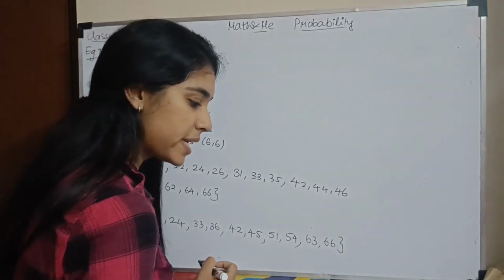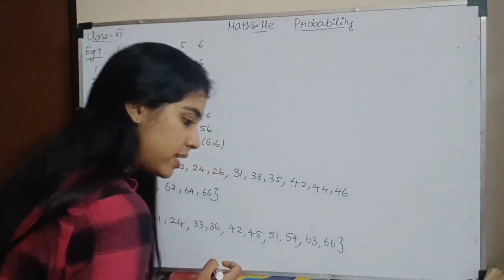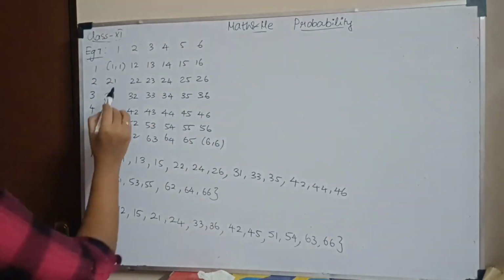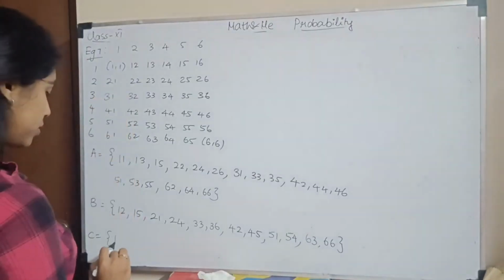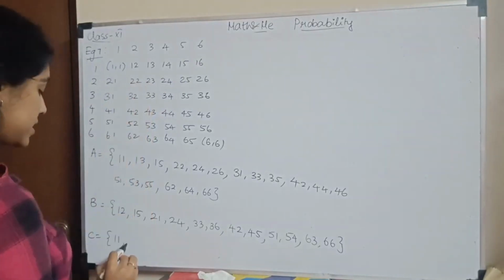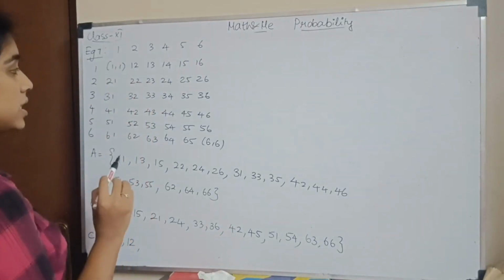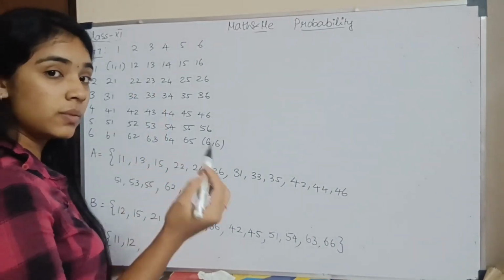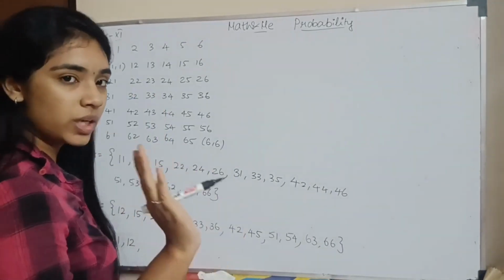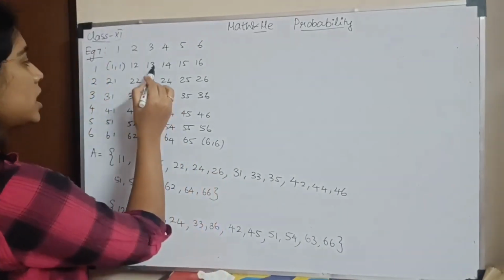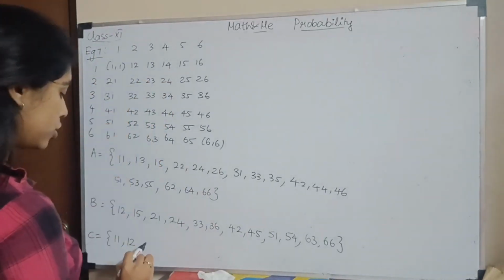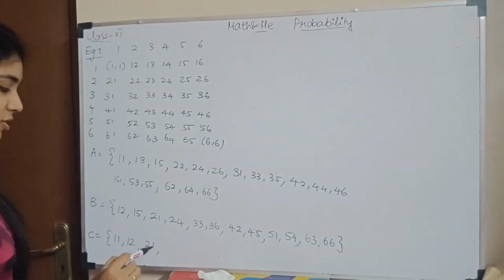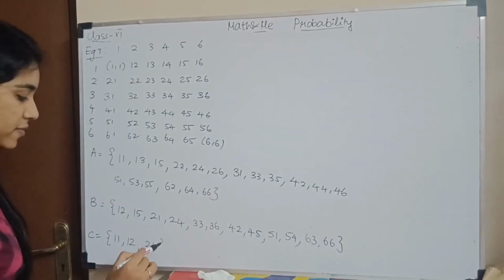Next the sample space where the sum is less than 4. C is the sum is less than 4. So I have 1 plus 1, 1,1. 1 plus 2 is 3, so 1,2. The sum is less than 4. But 1 plus 3 we should not take, since that is less than or equal to 4. But in the question it is only less than 4, so we should not take this. Then I have 2,1. 3,1 should not come, it is already greater than 3. So this is my sample space for C.